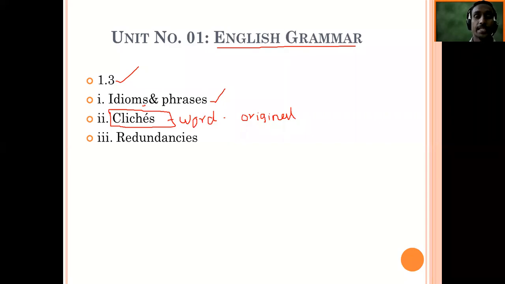I hope you get it. Again, this will be a new word for you. Any question? No? Any question?